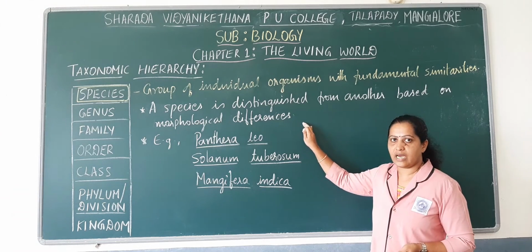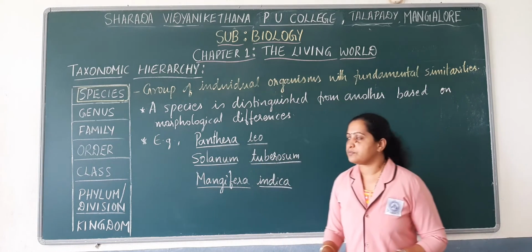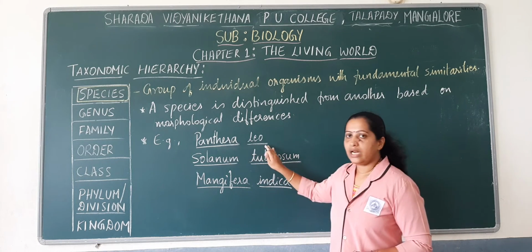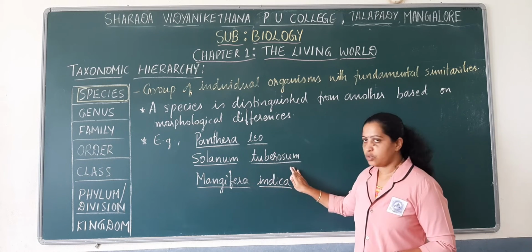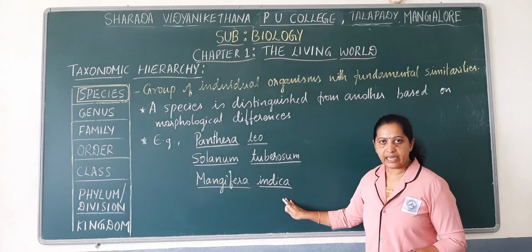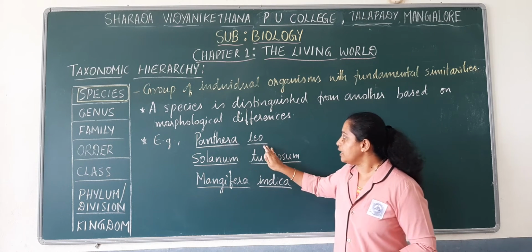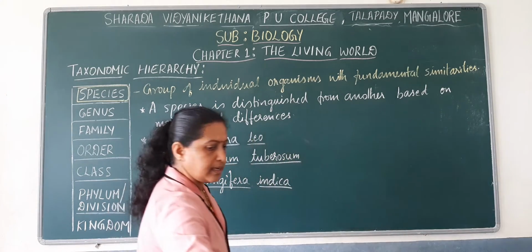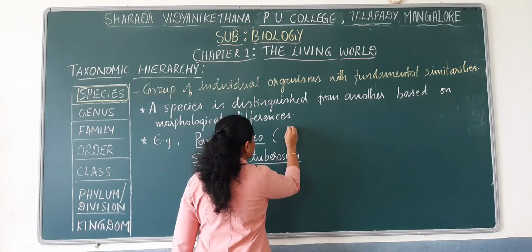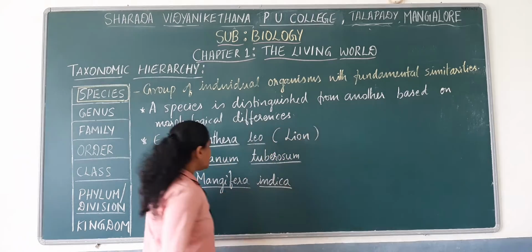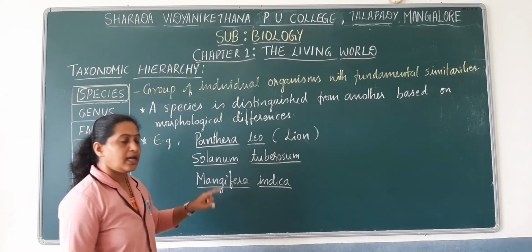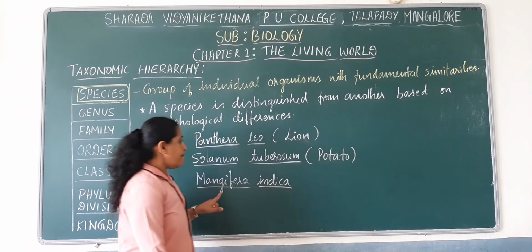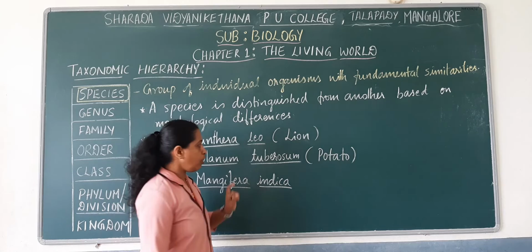So let us take some examples. I have written the scientific names of some organisms: Panthera leo, Solanum tuberosum, Mangifera indica. Here Panthera leo is the scientific name of lion. Solanum tuberosum is the scientific name of potato. Mangifera indica is the scientific name of mango.